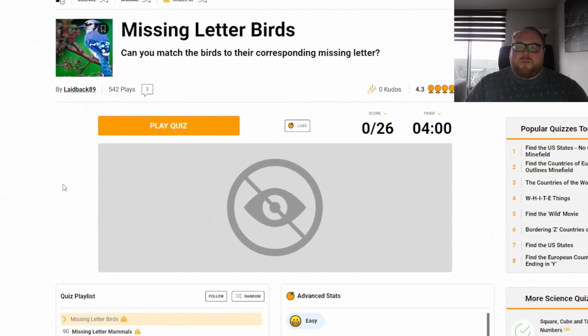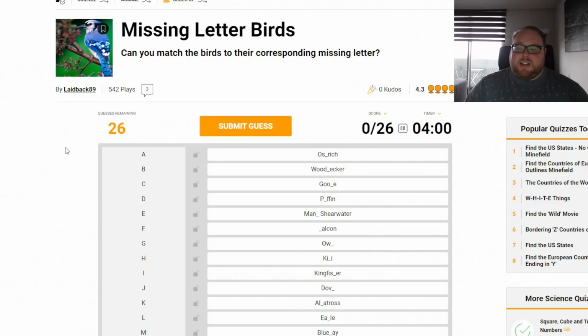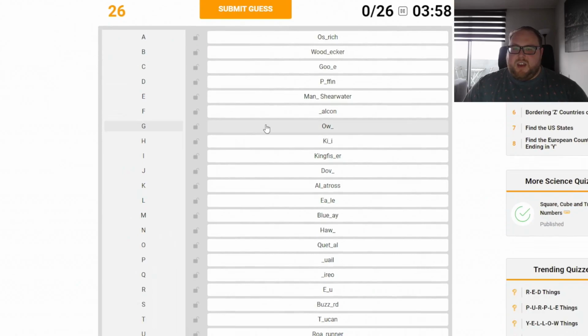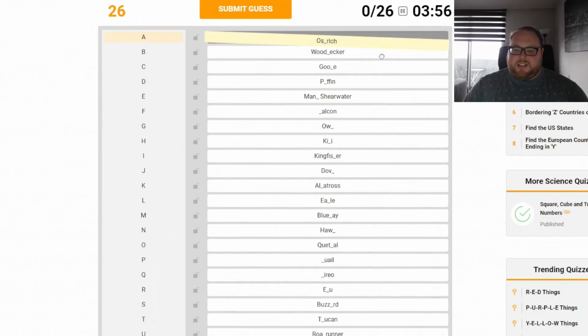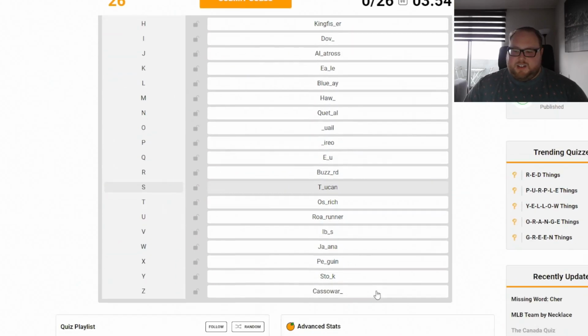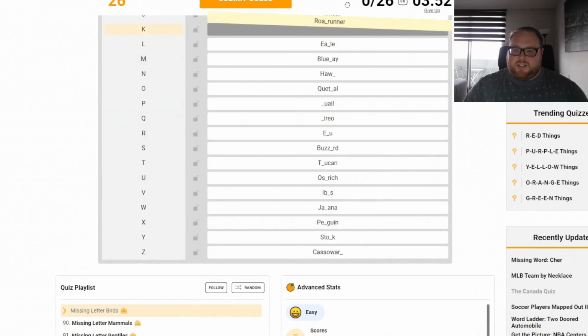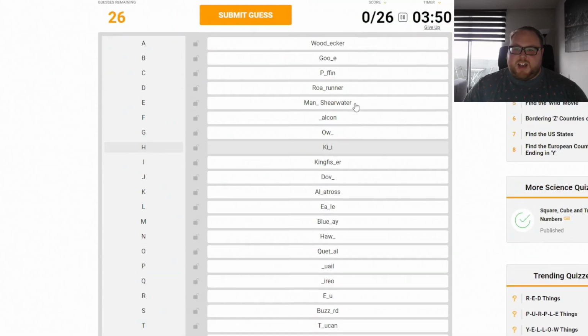All right, so missing letter birds. Can you match the birds to their corresponding missing letters? Well, let's find out. Ostrich, so that's a T. Okay, roadrunner, so that's a D. So we're gonna have to start at the top.